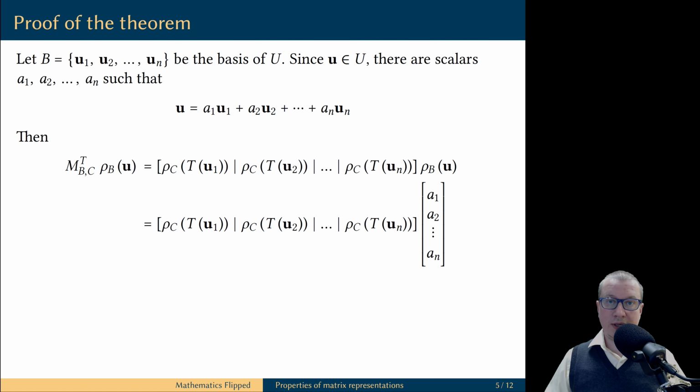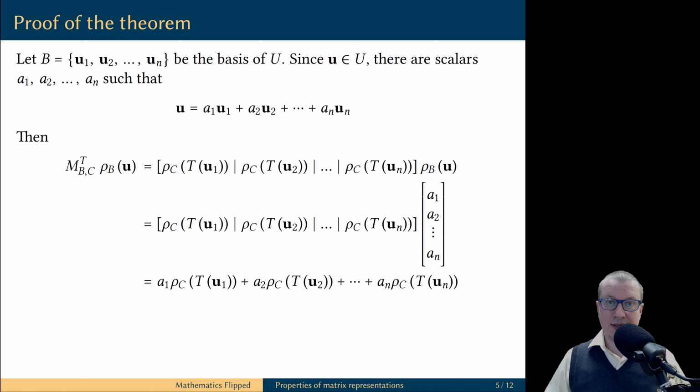Also, what is rho B of u? The vector representation takes the presentation of u as a linear combination of the basis vectors, and it picks up the scalars in this linear combination and puts these scalars into the column vector. Now we're dealing with a matrix vector product, and it is equal to the linear combination of the columns of the matrix, where the scalars come as components of the vector.